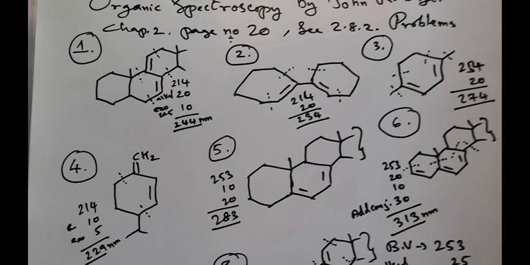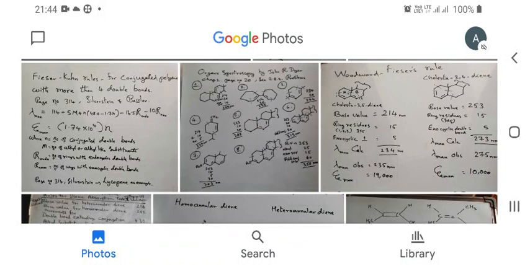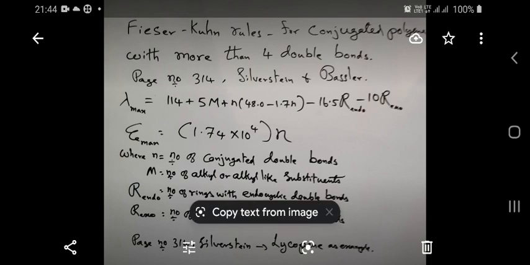Let us see a few more examples in the next slide. So this is about the wavelength of absorption. See, the Woodward-Fieser rule is further modified. So far we have discussed the wavelength of absorption of an organic compound containing a 1,3-butadiene system. If you have a carbon-carbon double bond in addition to that, it should be treated as additional conjugation, and an increment of 30 nanometers should be given.